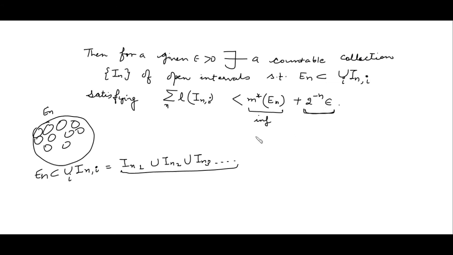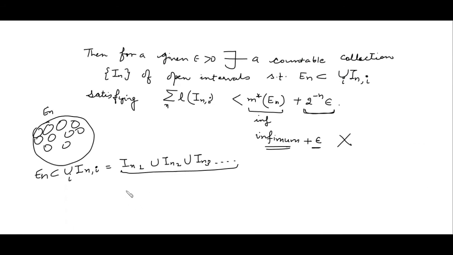Since in the case of an infimum, if you add some small number to it, it's not the infimum now; there exist some numbers which are less than this number. And precisely, we choose this epsilon to be 2 to the power minus n times epsilon.